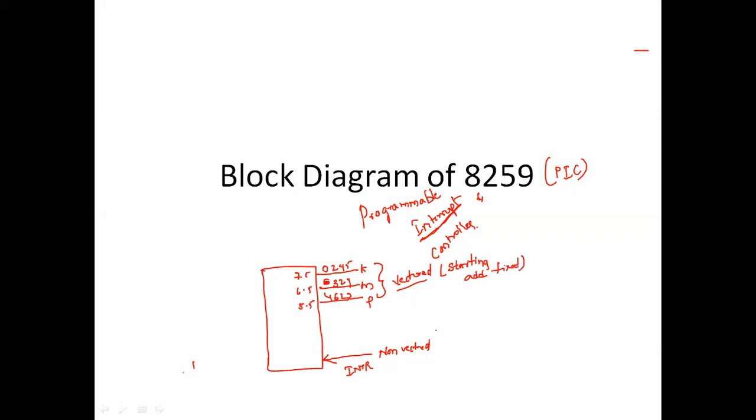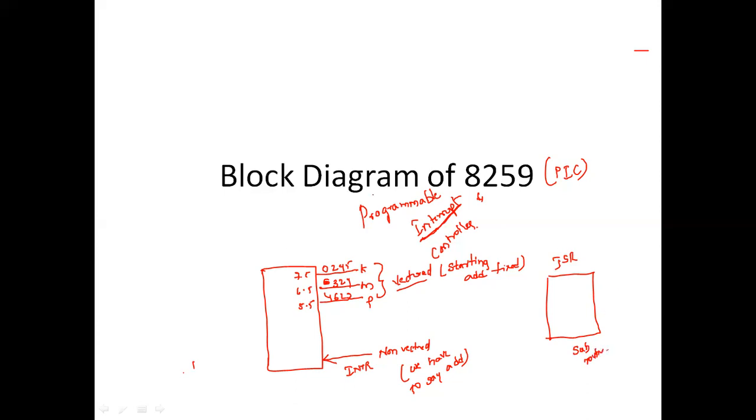Non-vectored interrupts in the sense we have to give the starting address. We have to say where to go. So this is the vectored and non-vectored interrupts. And here is the interrupt ISR. ISR in the sense interrupt service routine, or interrupt subroutine. We call it an interrupt subroutine.